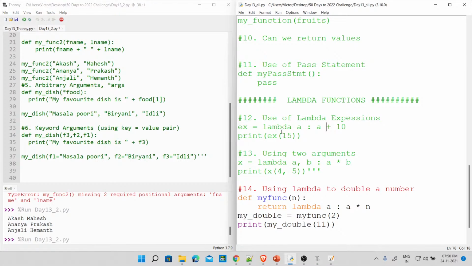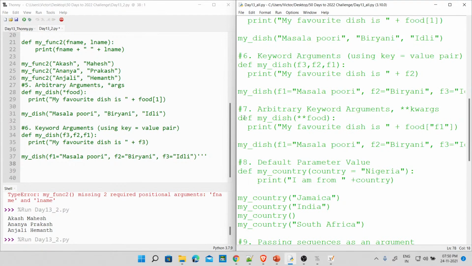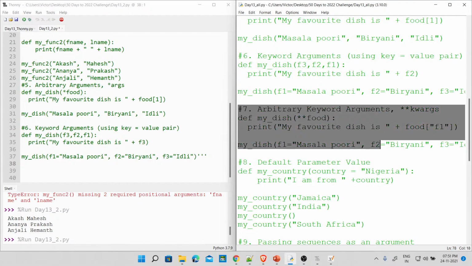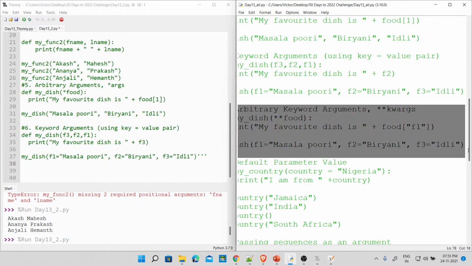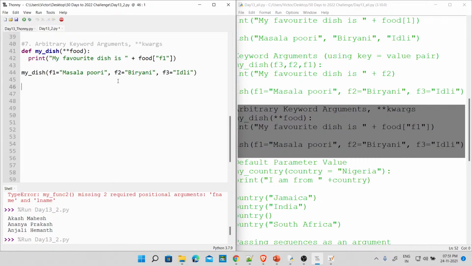The next says, I'm going to use what now? I'm going to use arbitrary keyword argument, this one, okay? And I'm going to call this guy. Fine. Control C. Now paste it here. I can actually create spaces so that we'll see one thing at a time, okay? One screen at a time. Go up. Fine. Paste it there. So arbitrary keyword arguments, okay?